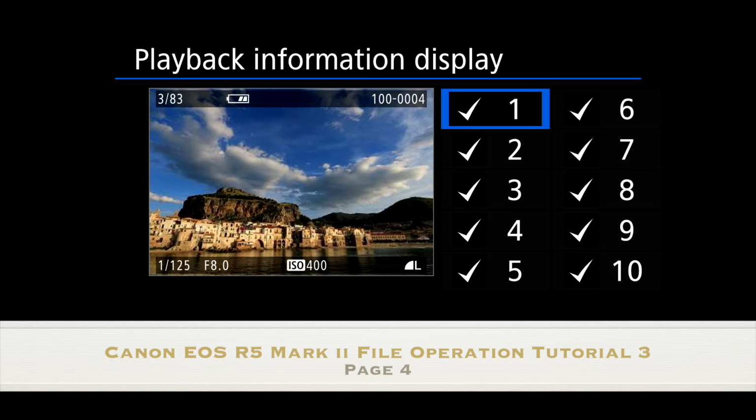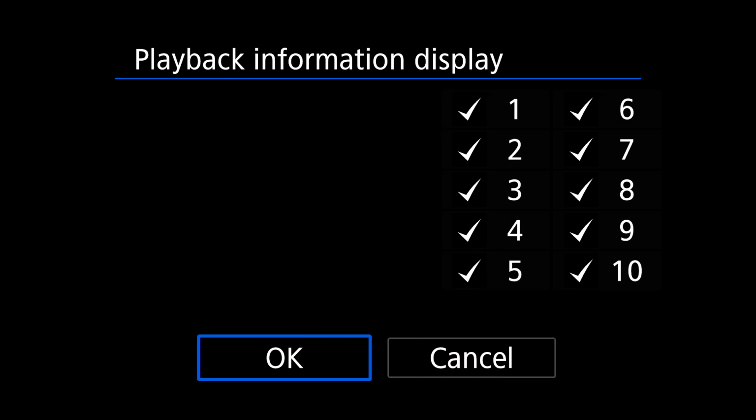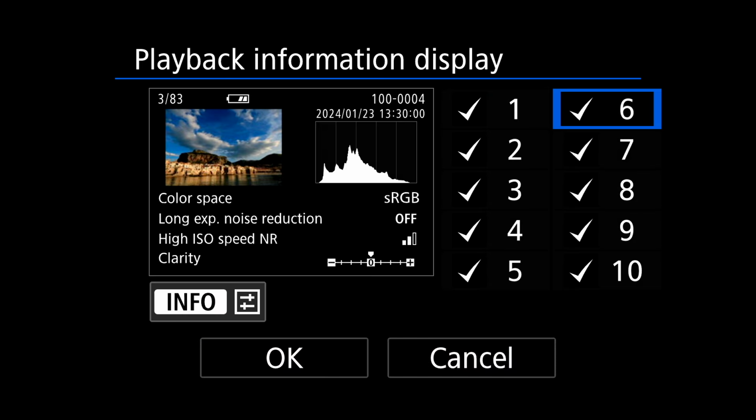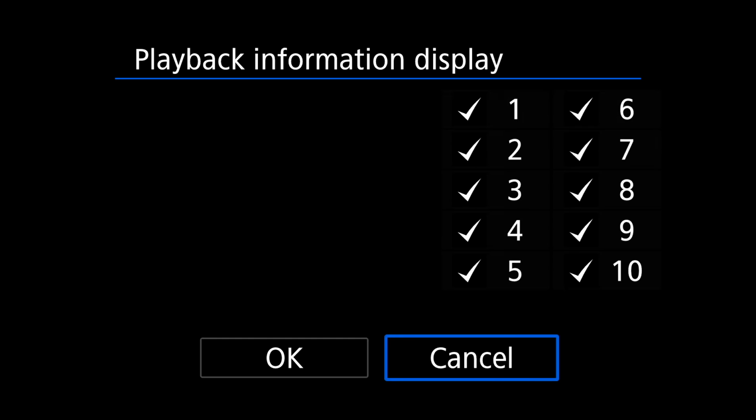Playback information only. You can actually come back in here and pick what you want, similar to what we did before in the playback menu too. You can check off the ones you want to keep, that you don't want to keep. I just leave them all on. I like to have the ability to see it all.